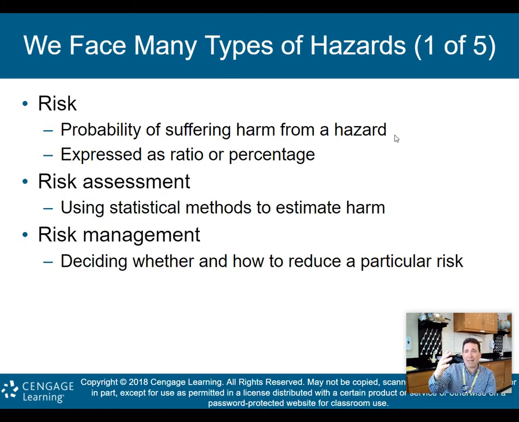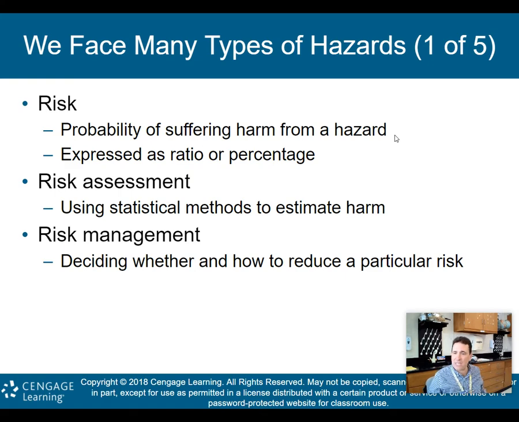So first, we face many types of hazard. Let's go over some terms so that you understand what we're talking about. So what is risk? Risk is the probability of suffering harm from a hazard, and it's expressed as a ratio or a percentage. So obviously, if there's a 90% risk, you'll have a greater chance of suffering harm from a hazard than if that hazard has only a 50% risk. So it's as simple as that. Risk expressed as a ratio or percentage, and again, the probability of suffering harm from some sort of hazard.